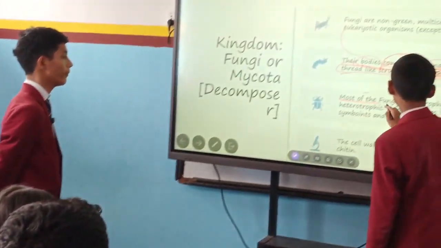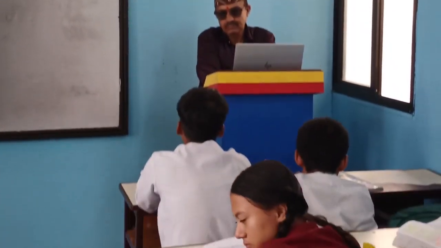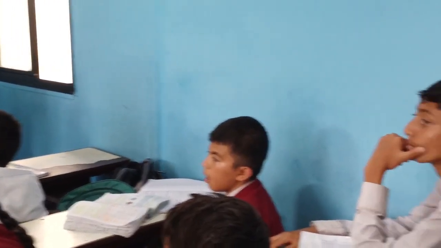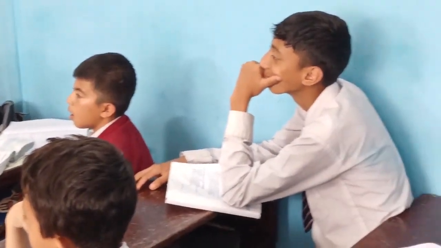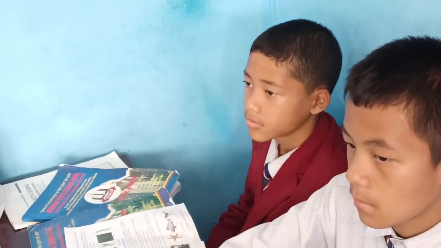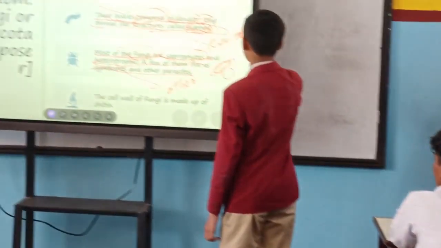And most of the fungi are saprophytes and heterotrophic. A few of them live as symbionts and others as parasites. It means to say that most of the fungi are saprophytes and heterotrophic. Heterotrophic means they have to depend on others for their food, and saprophytes means they take on their host for their food.